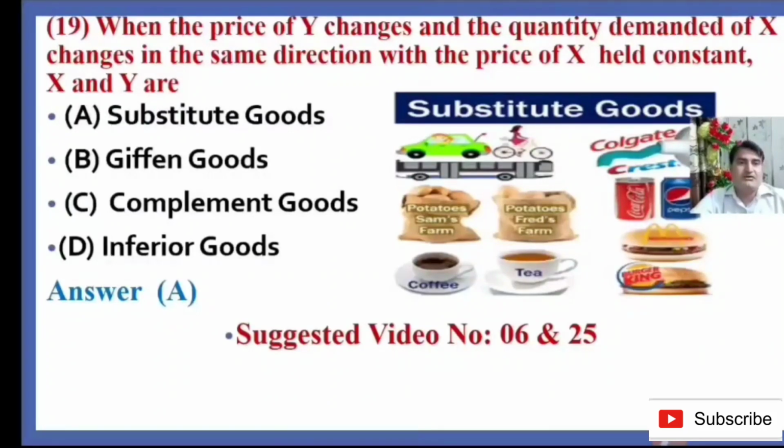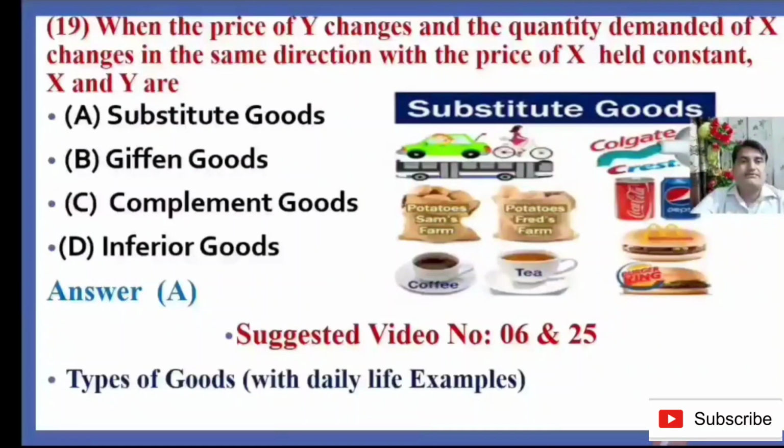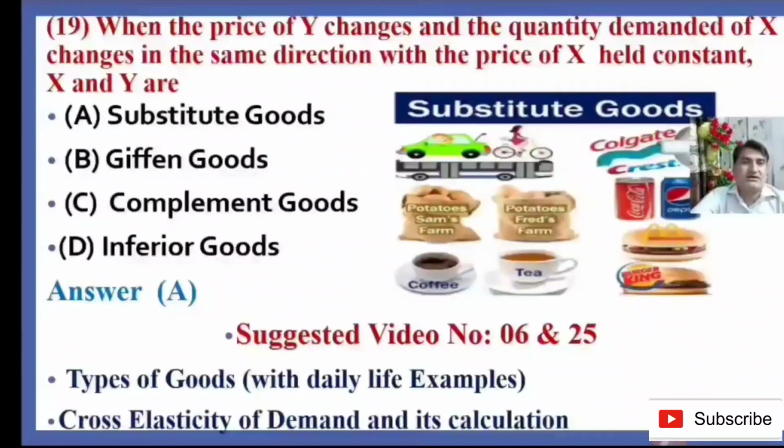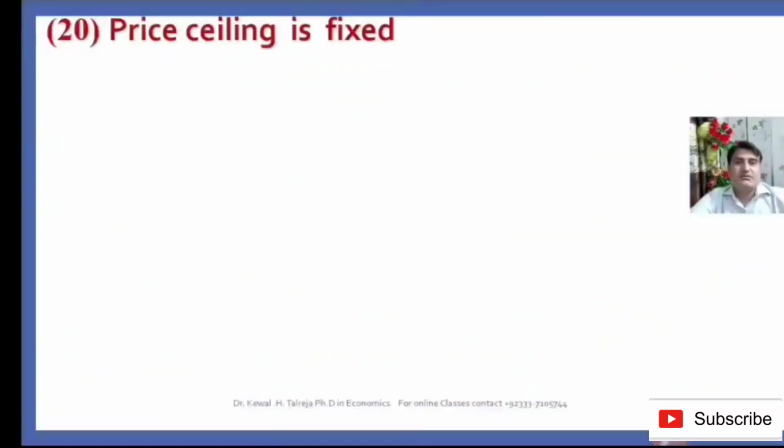I am suggesting my video number 6 and 25. Video number 6 is about the types of goods with daily life examples, and video number 25 is about cross elasticity of demand and its calculation. Number 20: price ceiling is fixed